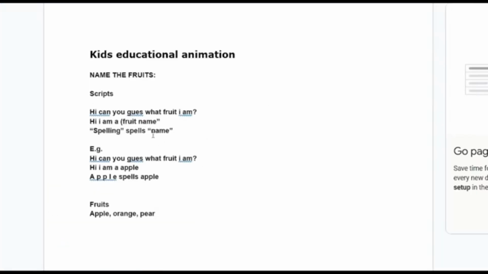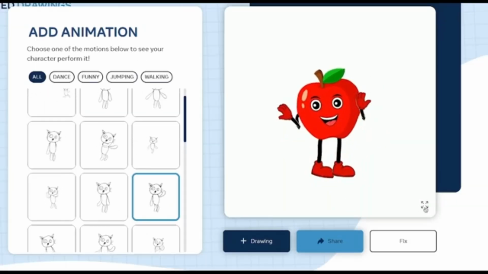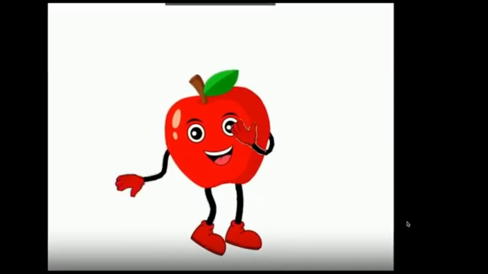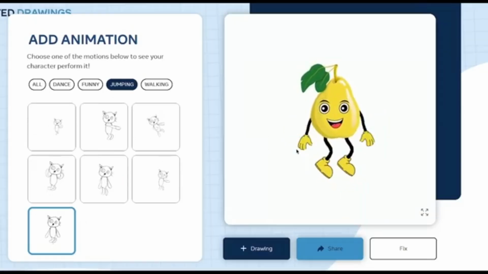And then from here, you would go back to your script and then figure out the different movements that you need your character to do. Find it, and then download it. In order to download it, it's very simple. All you need to do is simply increase the size like this, click the 3 dots here and click the download button. Now go back and forth between your script and Animated Drawings and just gather up all the different movements that you think you would need for your video.